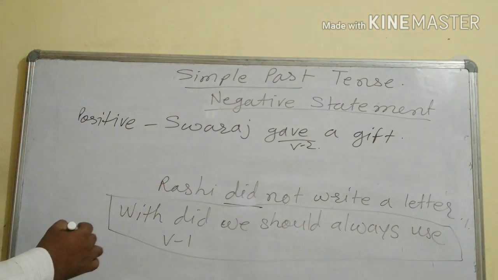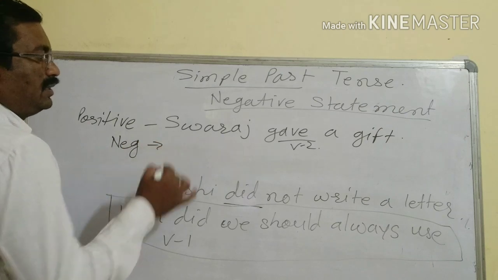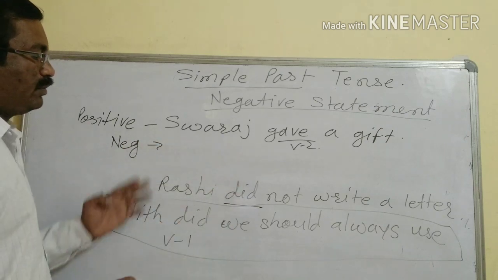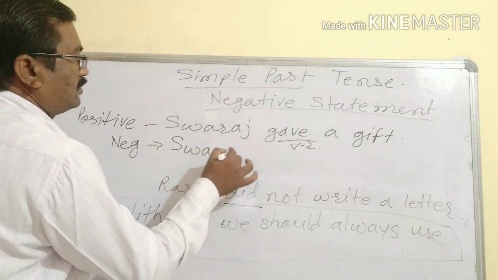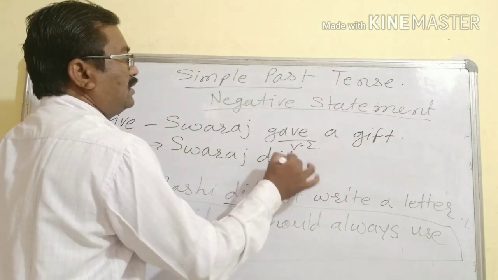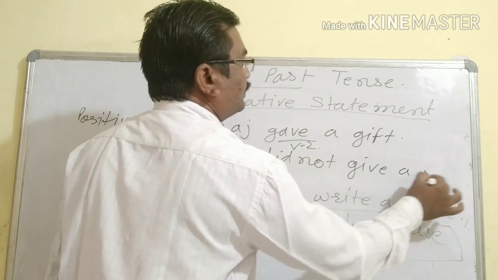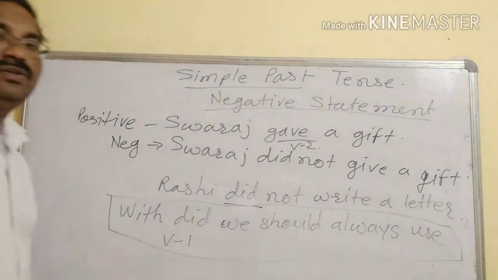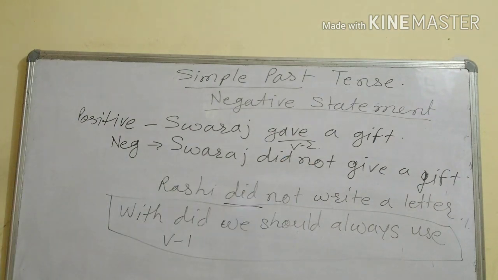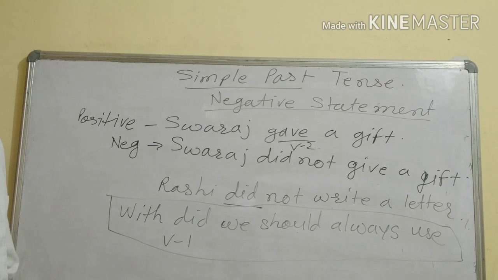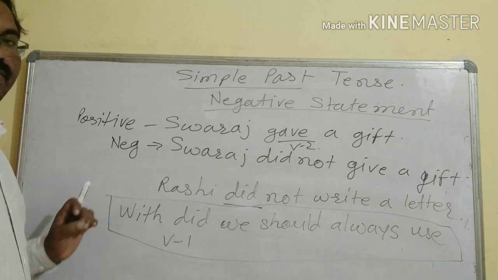And what are we going to do? We are going to make it negative. How will it be here? Definitely you might have got the answer by now. Just see, Swaraj did not give a gift. Please write down this example. Swaraj did not give a gift. Okay, so negative formats, I think, are clear to you.